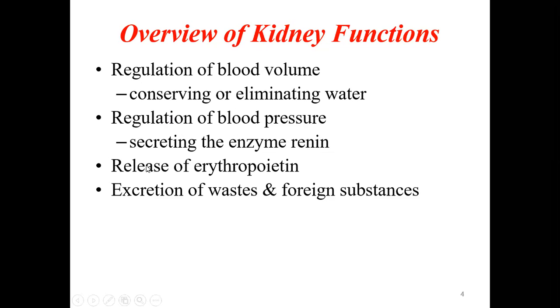Then the kidney also plays a role in the release of erythropoietin, which helps in the production of the red blood cells, which helps in the regulation of the blood volume. So the RBCs help in the regulation of the blood volume. So blood volume is regulated by the production of erythropoietin, which helps the production of RBCs, as well as maintaining the water volume. Okay. And the fourth function is excretion of the waste and foreign substances as well as the toxic substances. So these are some of the important functions of the kidney.